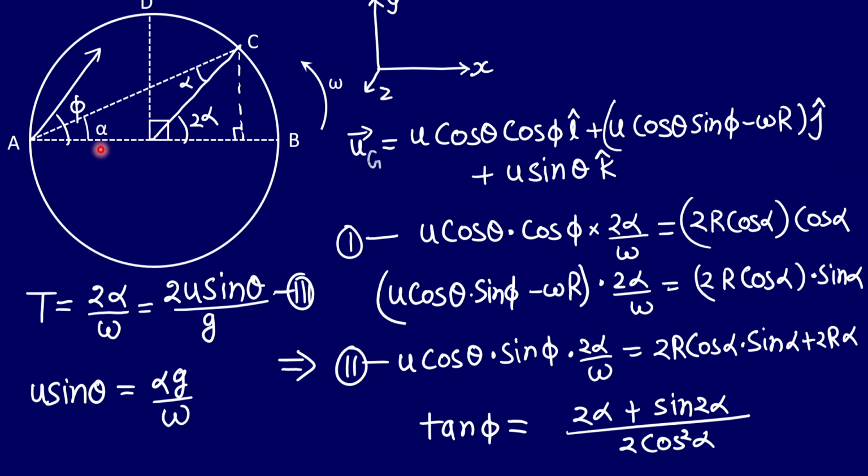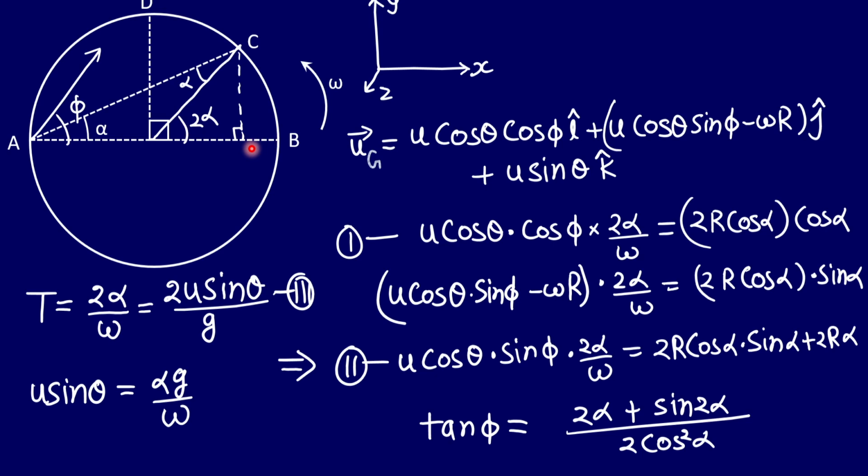Now from this geometry you can see that this external angle will be equal to 2 alpha, because this length is equal to the radius, and this length is also equal to the radius, so these two angles will be the same.